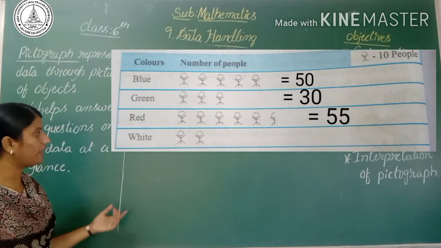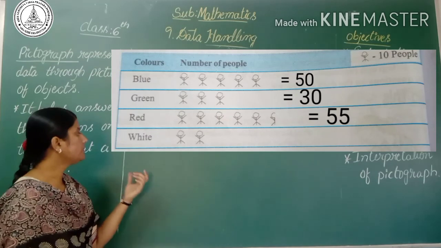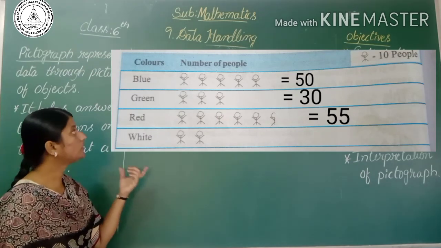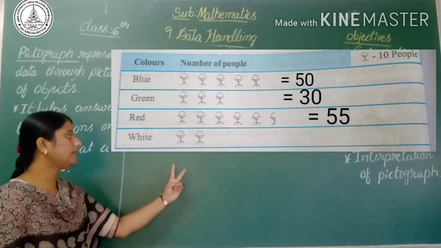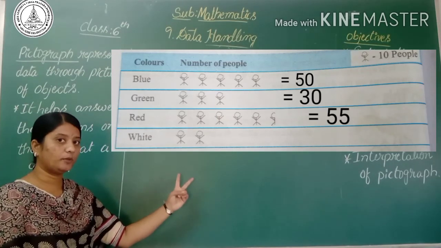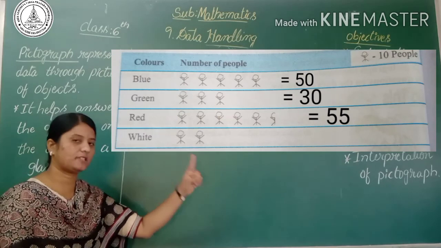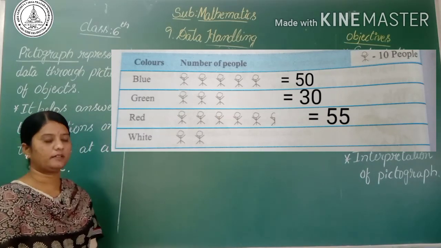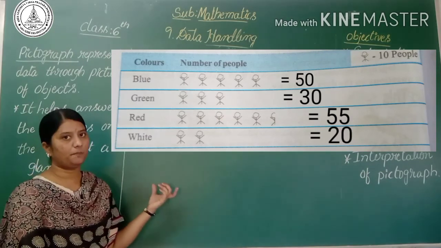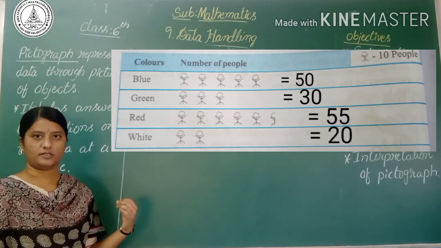Okay. Then the last one, white. How many people prefer the white fridges? Here there are only 2 pictures. One picture represents 10 people, so 2 pictures represent 20 people, right? Yes, 20 people prefer the white fridges.